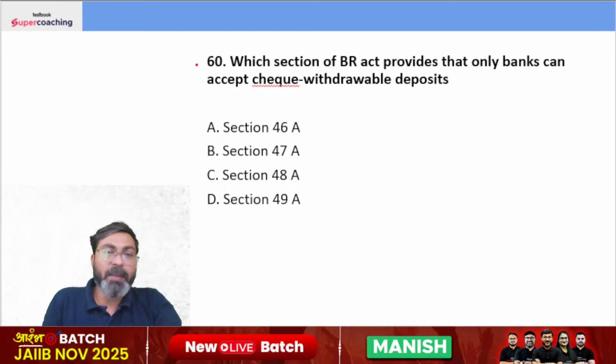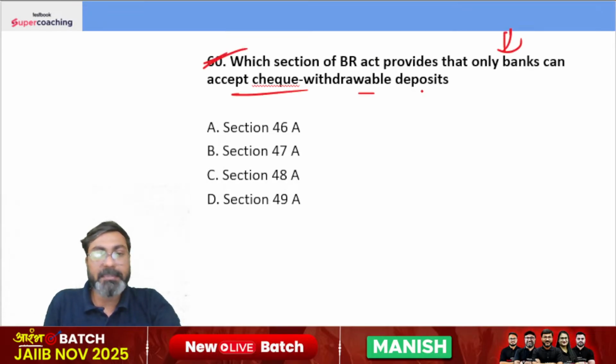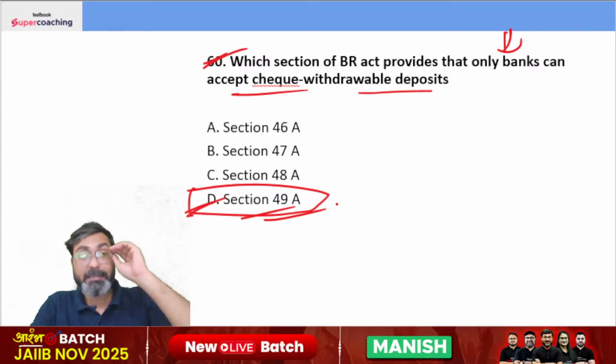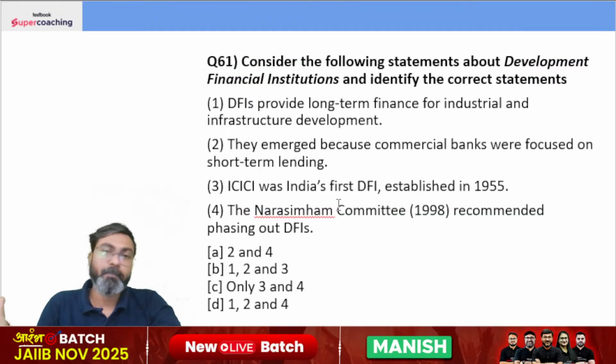Next question. Which section of Banking Regulation Act provides that only banks can accept the cheque withdrawable deposits? It is section number 49A. Section number 49A provides that only banks can accept the cheque withdrawable deposits.